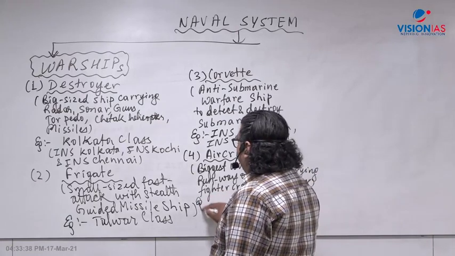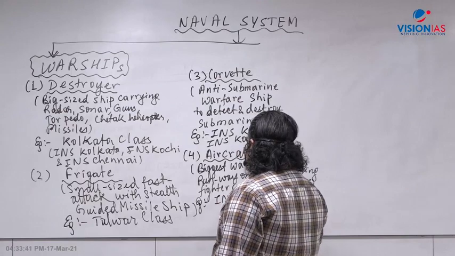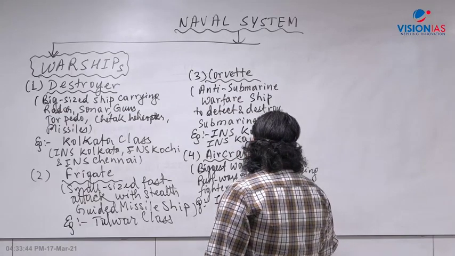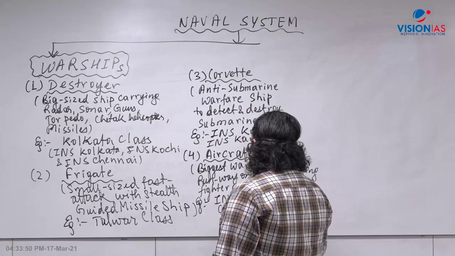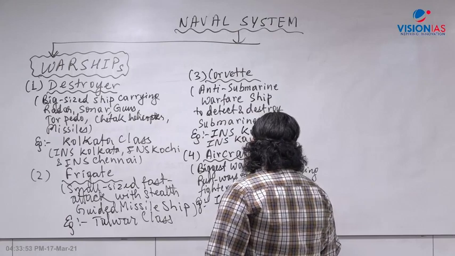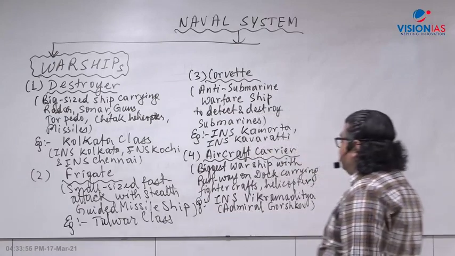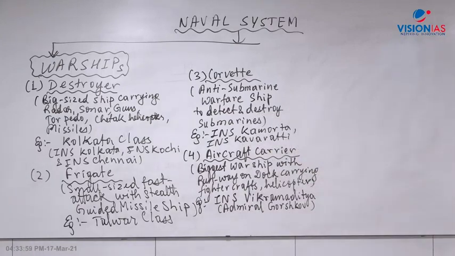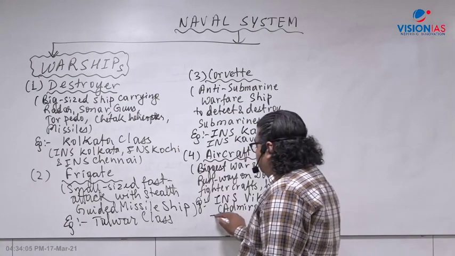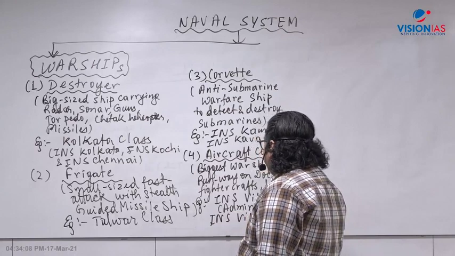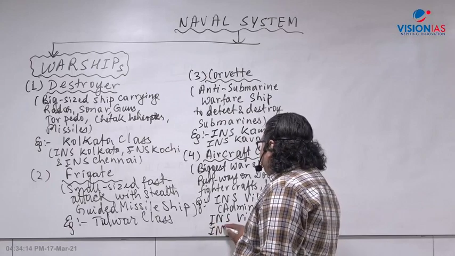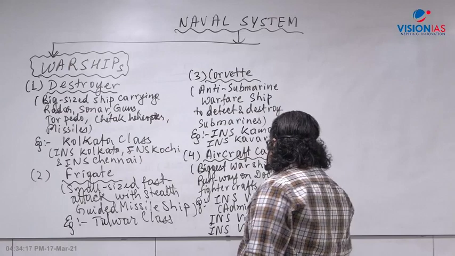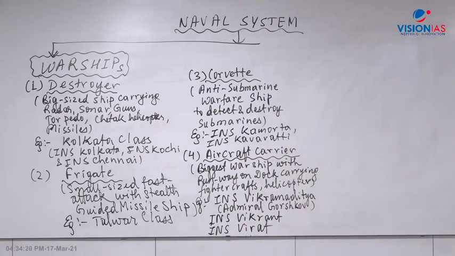And presently we have one, called INS Vikramaditya, which we have purchased from Russia. Its original name was Admiral Gorshkov, which has been renamed INS Vikramaditya after Chandragupta II Vikramaditya, who had a naval fleet. Navy was there, right? Now we had a retired, decommissioned INS Vikrant. Vikrant was bought from the Royal Navy, England. And very recently, another aircraft carrier which we have decommissioned is INS Virat.